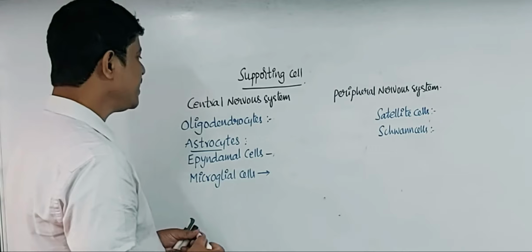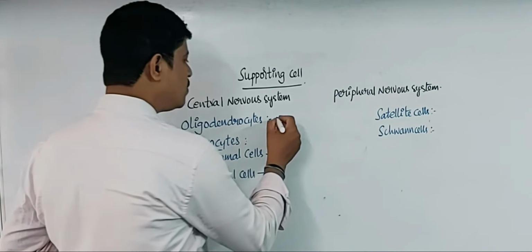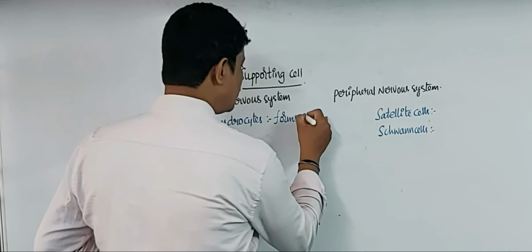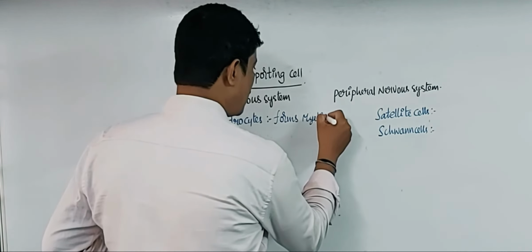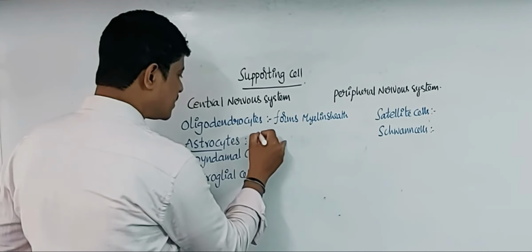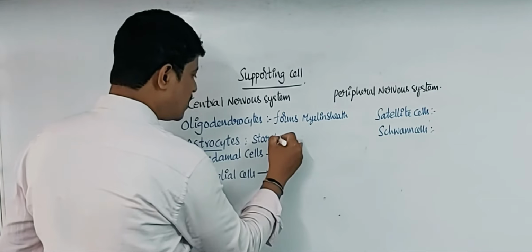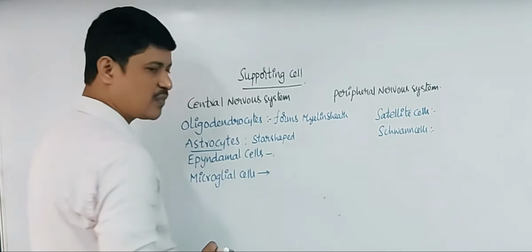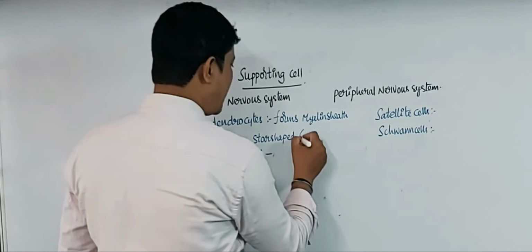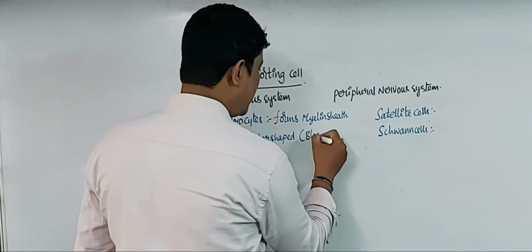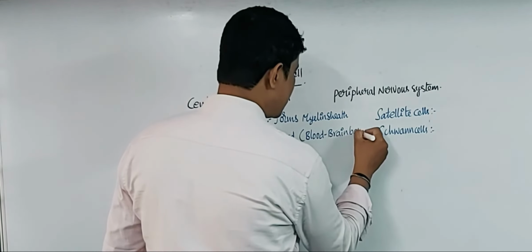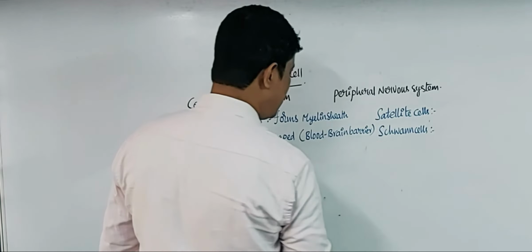The supporting cells in the central nervous system: oligodendrocytes help to form the myelin sheath. And the astrocytes, those are the star-shaped cells, astro means star-shaped. They act as the blood-brain barrier.